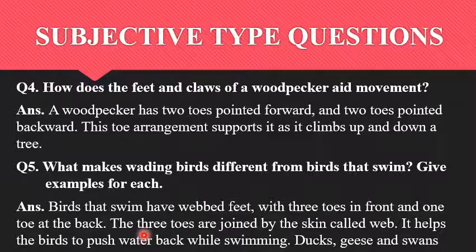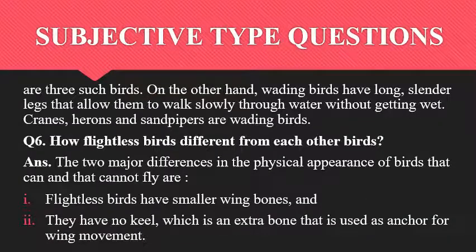Birds that swim like ducks and geese have webbed feet with three toes in front and one toe at the back. The three front toes are joined by a thin layer of skin called web. It helps the birds to push water back while swimming. Ducks, geese and swans are the examples of swimming birds.